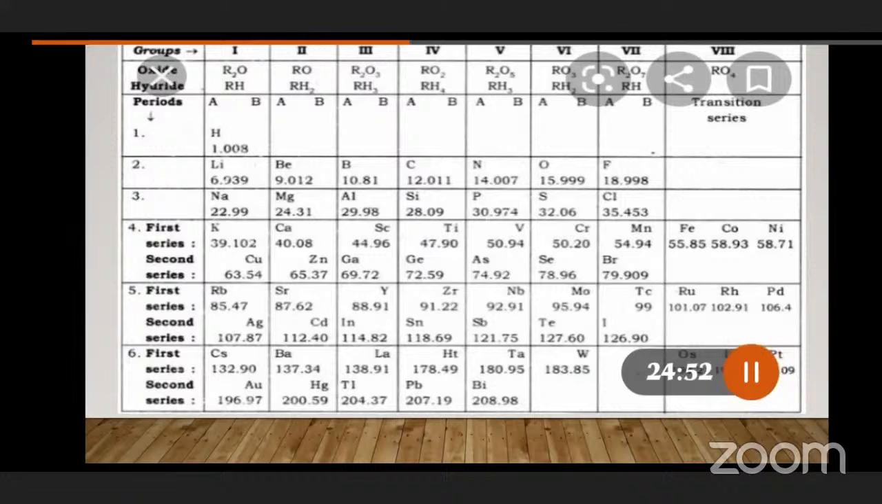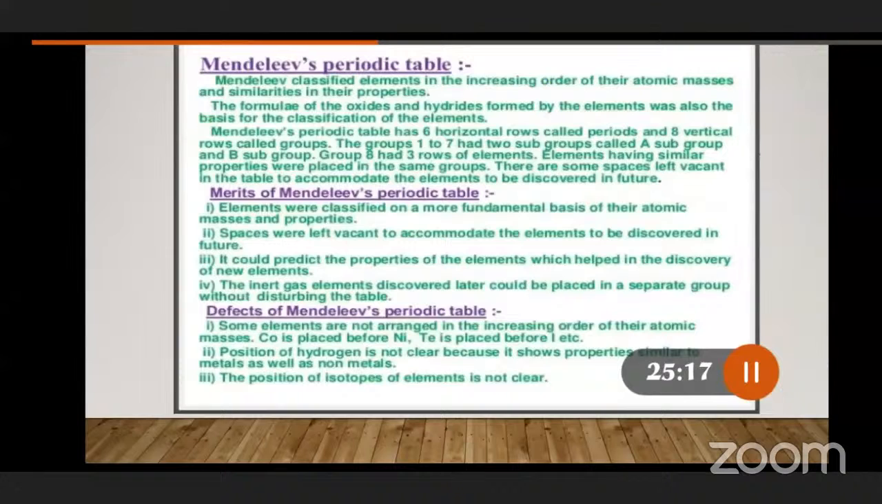See once there, R2O, RO, R2O3, RO2, R2O5. Like that, R is nothing but the element which is present in the column. Oxygen, it is forming oxide. RH means it's hydride. So based on the formation of oxides, based on the formation of hydrides, and in the increasing order of their atomic masses, Mendeleev constructed the periodic table.